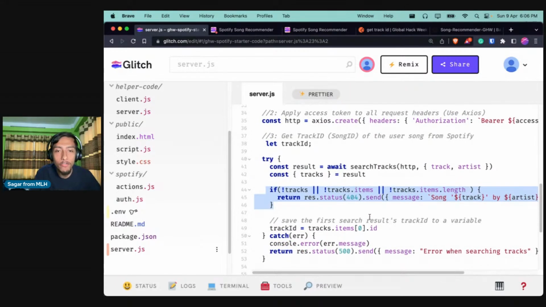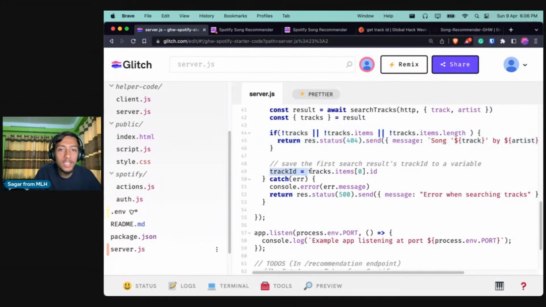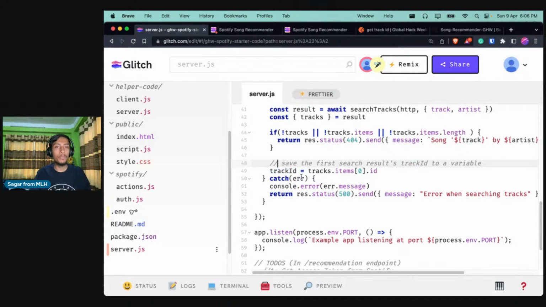So now we have that value. And then what we are doing is that in Postman, whenever we sent the request, we used to get a list of tracks, right? And we are trying to extract the first item. So from the list of songs, we are just grabbing the first song and selecting the ID for it. And that is exactly what we need, right? So we need the track ID, and that is exactly what we are doing over here. So that is how we are grabbing the track ID.